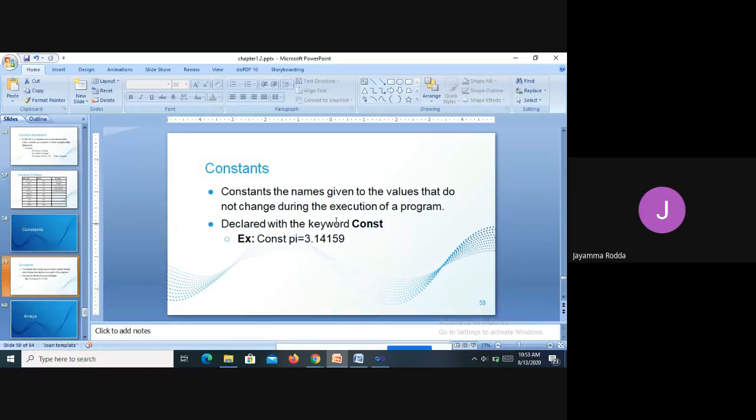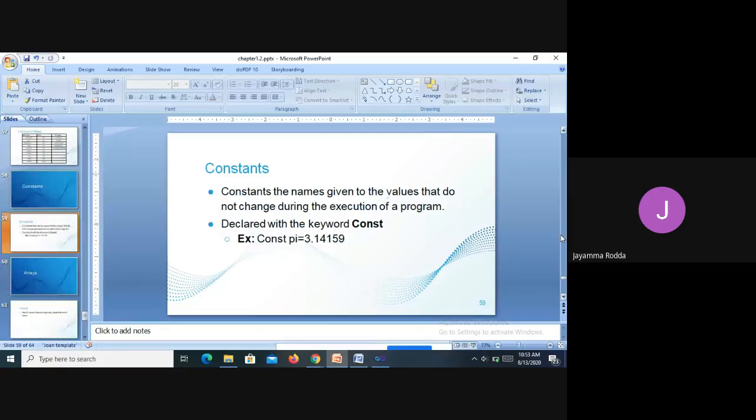So here, Const pi specifies that it is not a variable, it is a constant. In your program, whenever you want to use constants, you can use this keyword. Const pi is equal to 3.14159, and this is a fixed value and it will be fixed throughout your program.